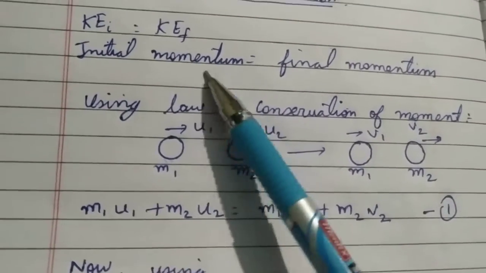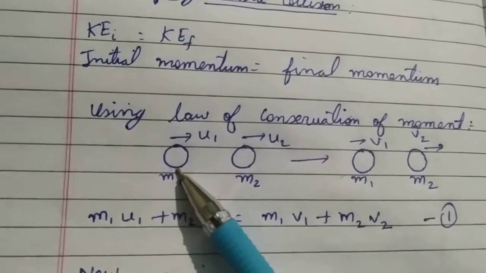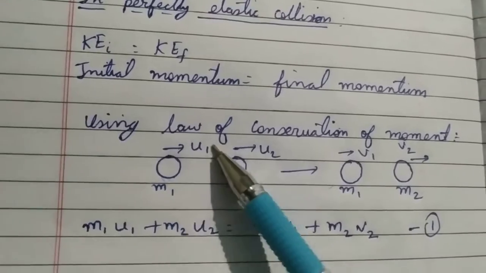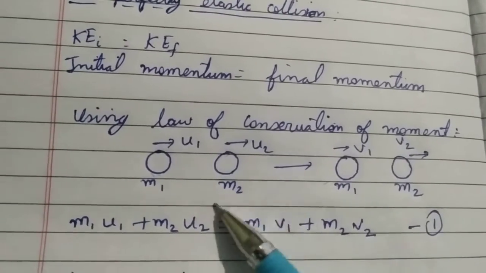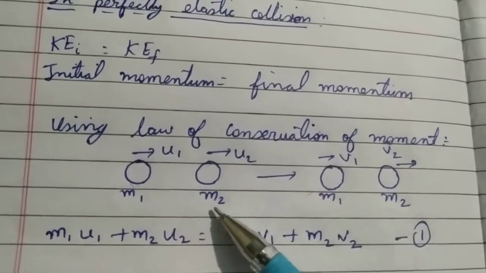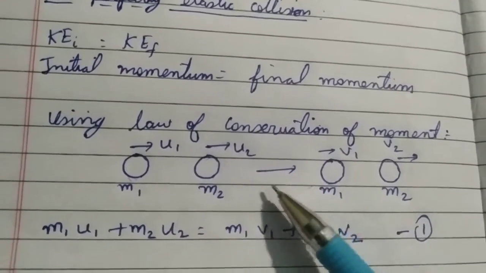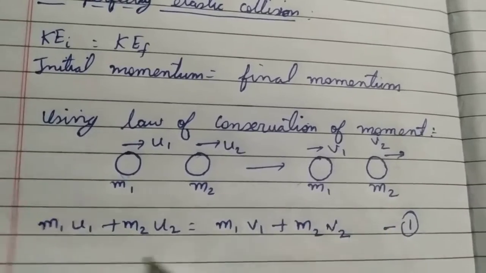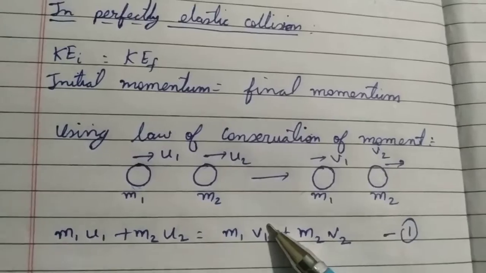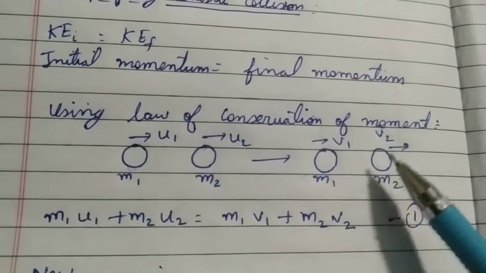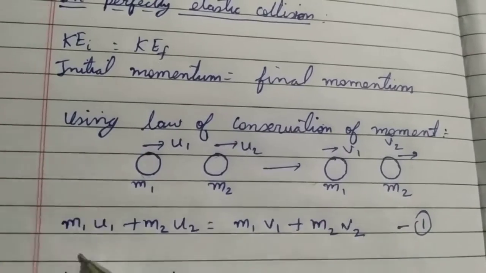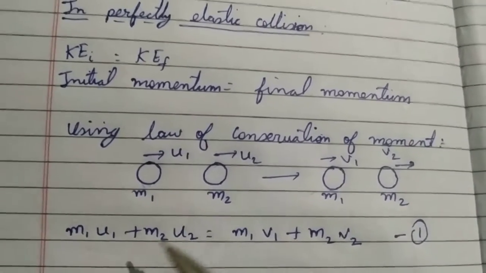So according to the law of conservation of momentum, what will be the momentum of this first body? That will be mass into velocity. So m1 into u1, and the momentum of the second body will be mass into velocity, same, it will be m2 into u2. If we add these two momenta, the sum will remain the same after the collision.